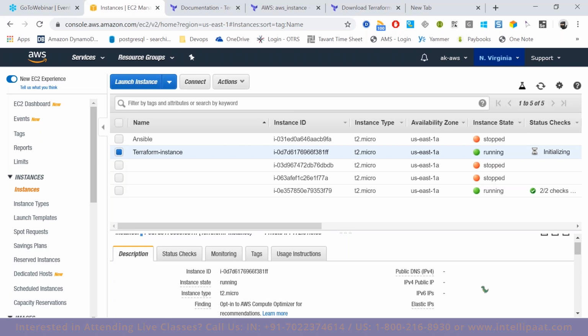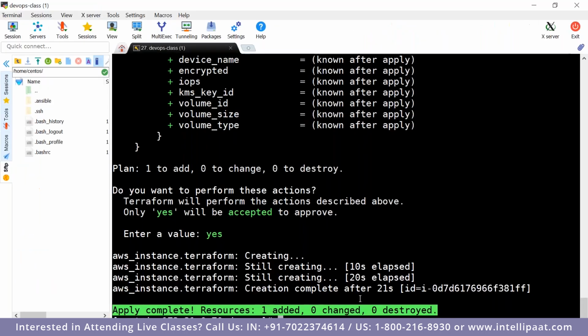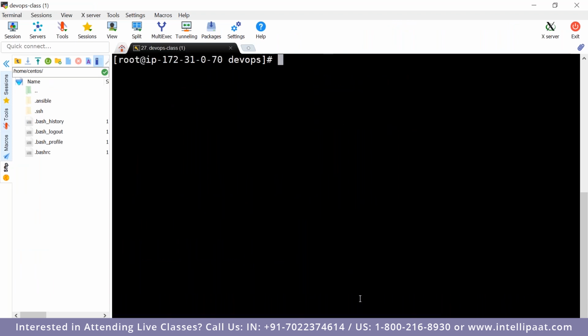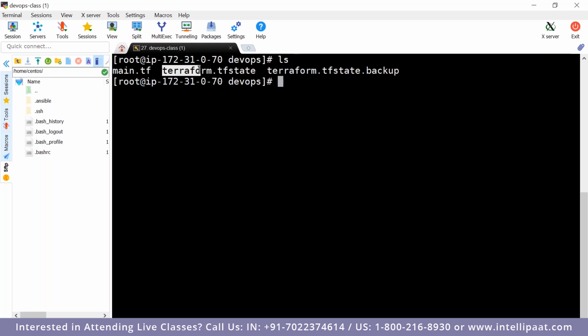Now in this case, if I wanted to connect to this machine, a public IP address is required. Correct? Now let's create a public IP address for this machine and then attach it to it. Terraform apply is already done. Earlier you will not see one file called terraform.tfstate. After you apply your first change, this file will get created.